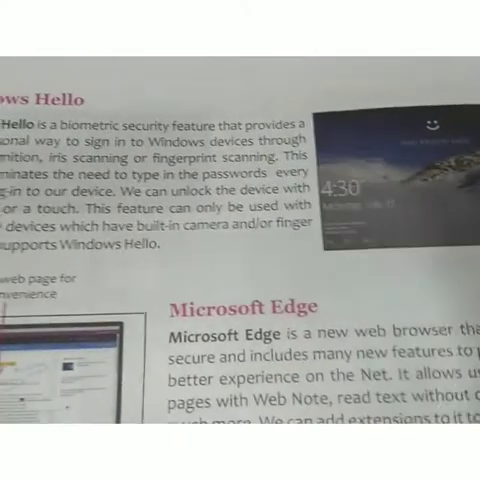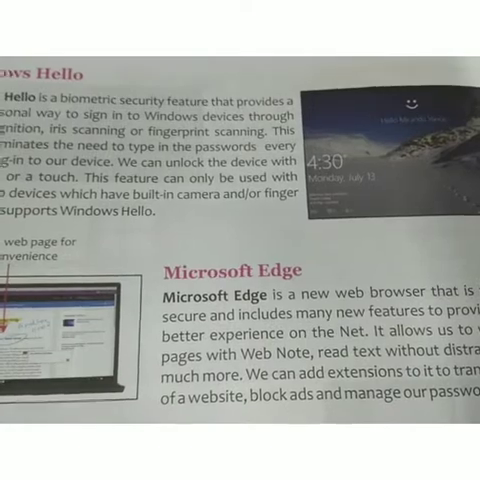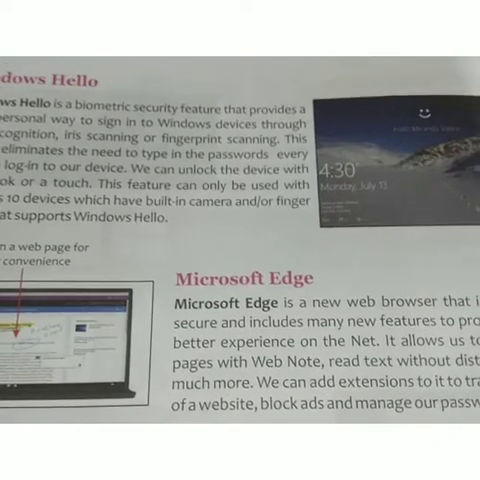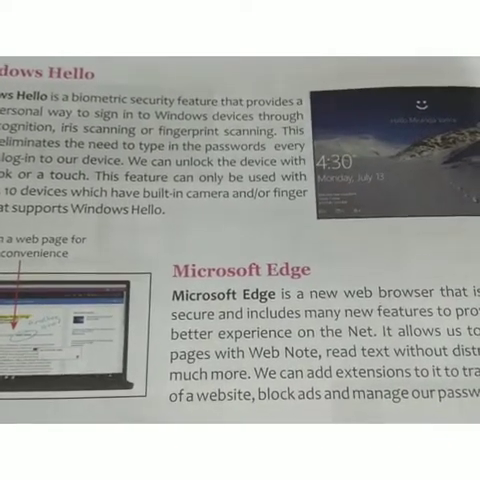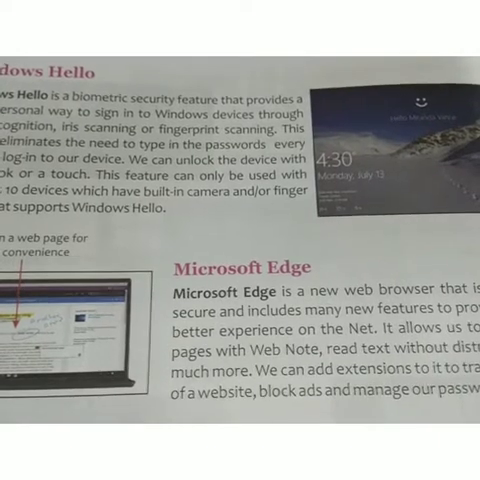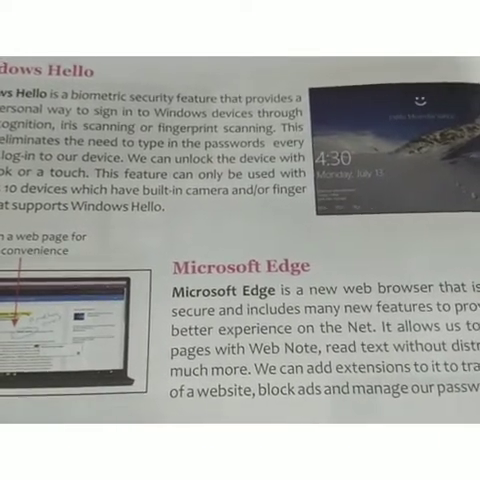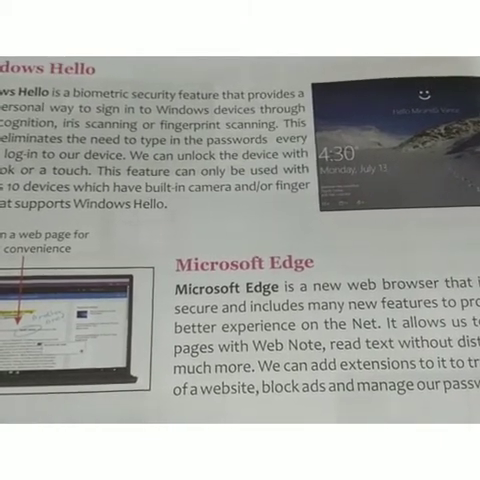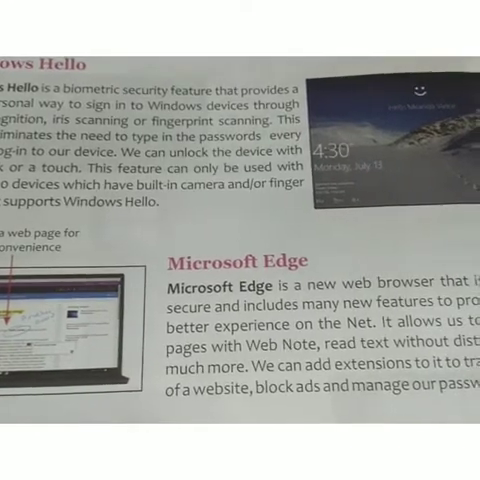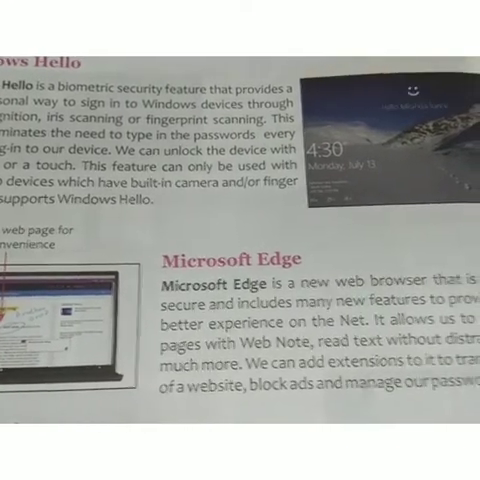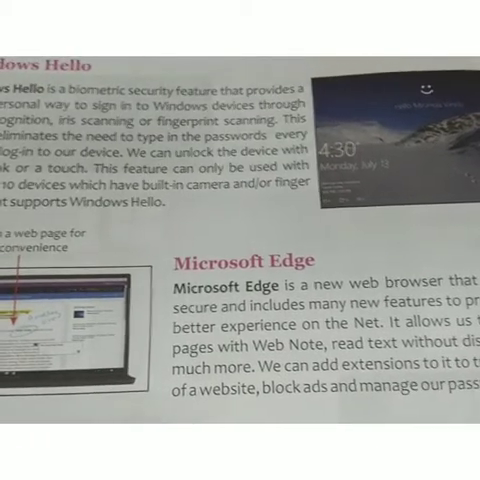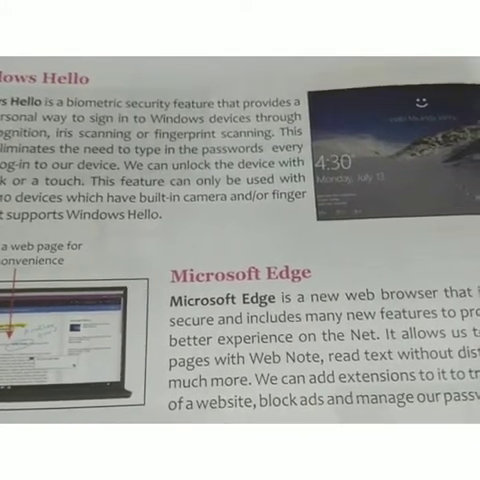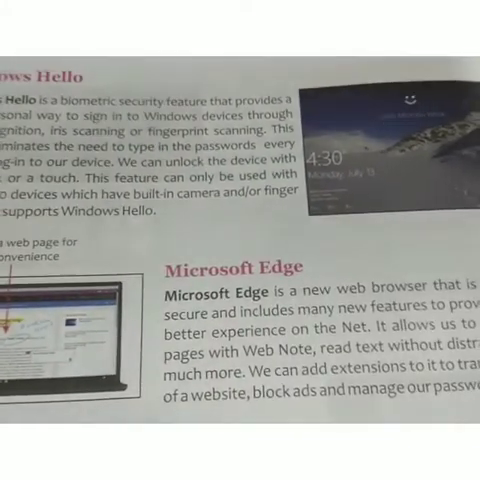Now the next topic is Microsoft Edge. Microsoft Edge is a new web browser that is faster, more secure, and includes many new features that give its users a better experience on the net. It allows us to write on web pages with Web Note, read text, and so on. We can add extensions to it, translate the contents of a website, block ads, and manage our passwords. These are the Microsoft Edge features.